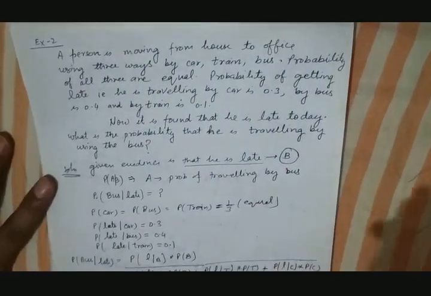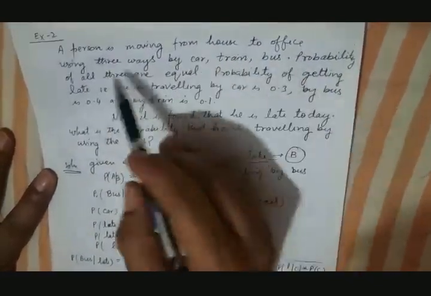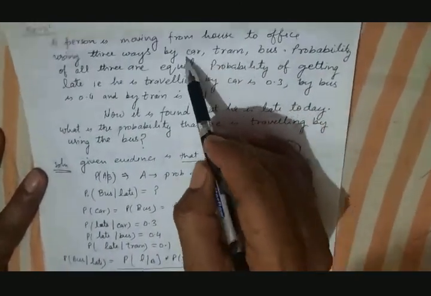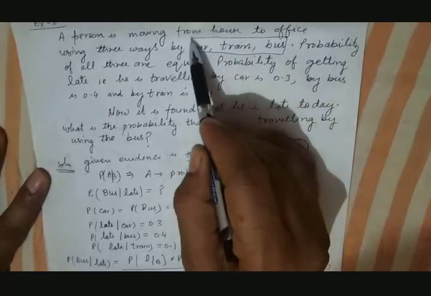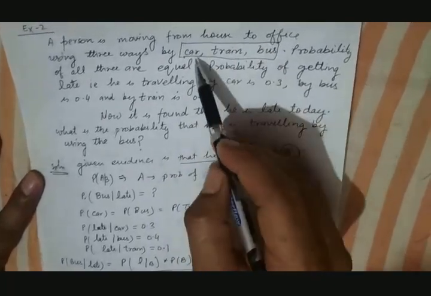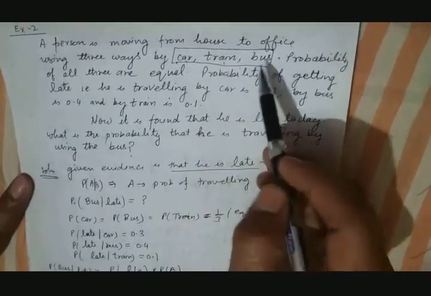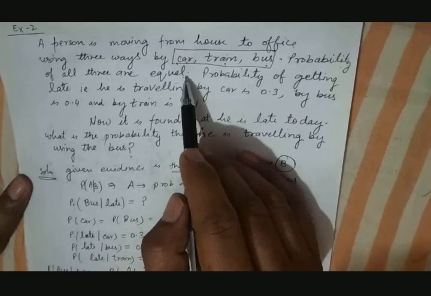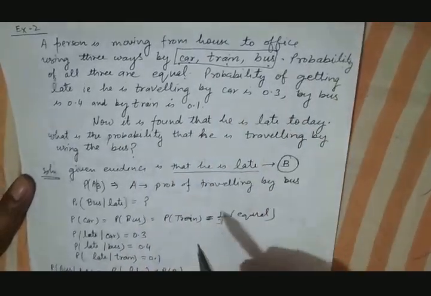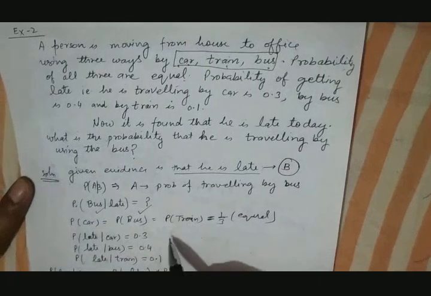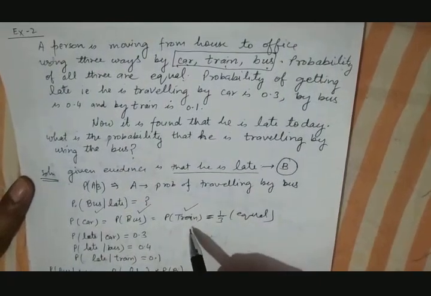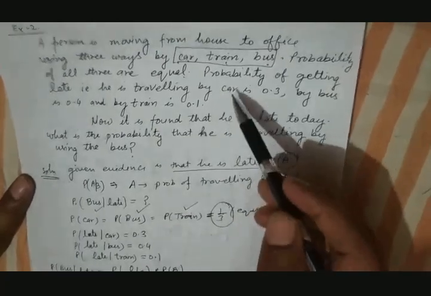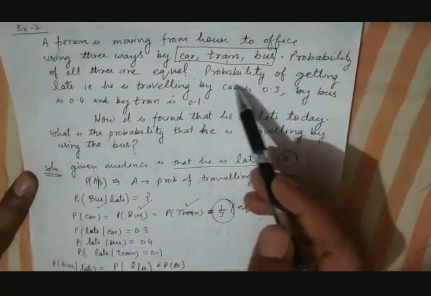So there is an example, we can have a quick look here. A person is moving from house to office using 3 ways: by car, train, or bus. Basically there are 3 mediums through which a person can travel from his house to office. He can travel by car, by train, or by bus. The probability of all three is equal. So the probability of car, bus, and train are all equal. So the probability will be 1/3 each.